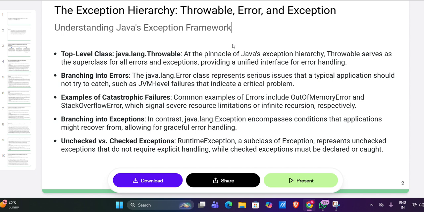Branching into Exceptions, in contrast, java.lang.Exception encompasses conditions that applications might recover from, allowing for graceful error handling. Unchecked versus checked exceptions: RuntimeException, a subclass of Exception, represents unchecked exceptions that do not require explicit handling, while checked exceptions must be declared or caught.